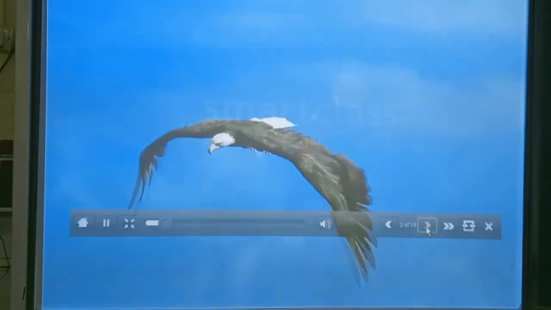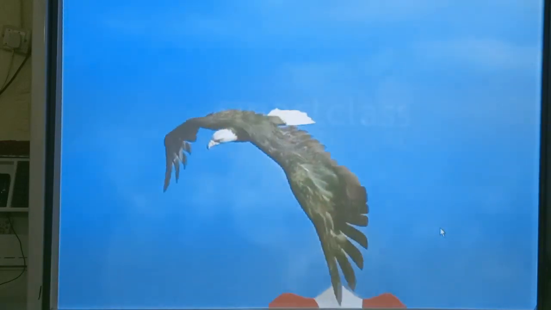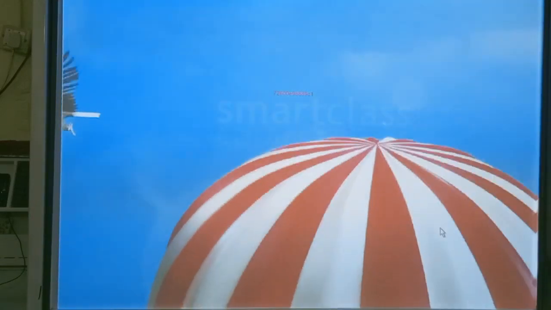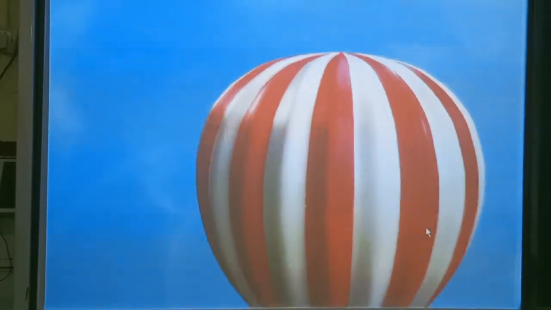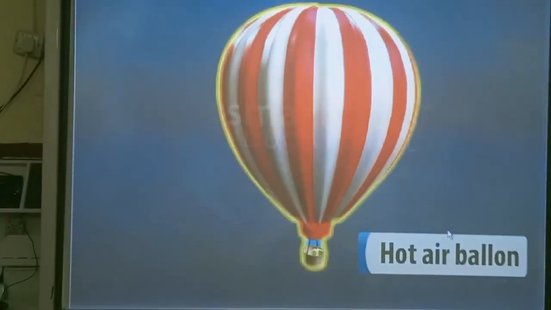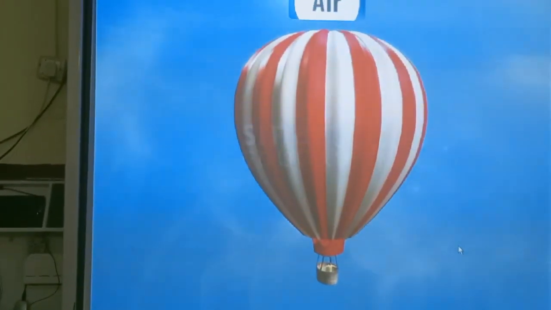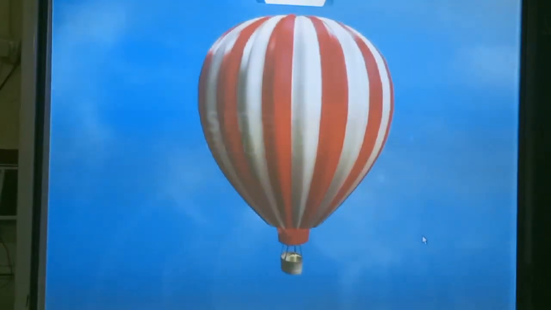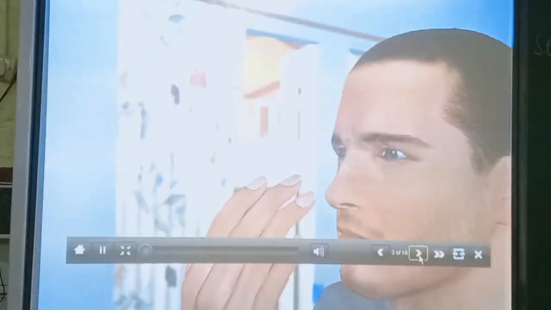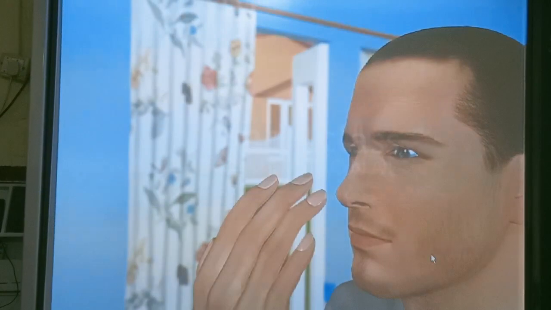A bird needs it to fly. A hot air balloon uses it to rise off the ground. It is air that we are talking about. Air is present everywhere, even inside you.